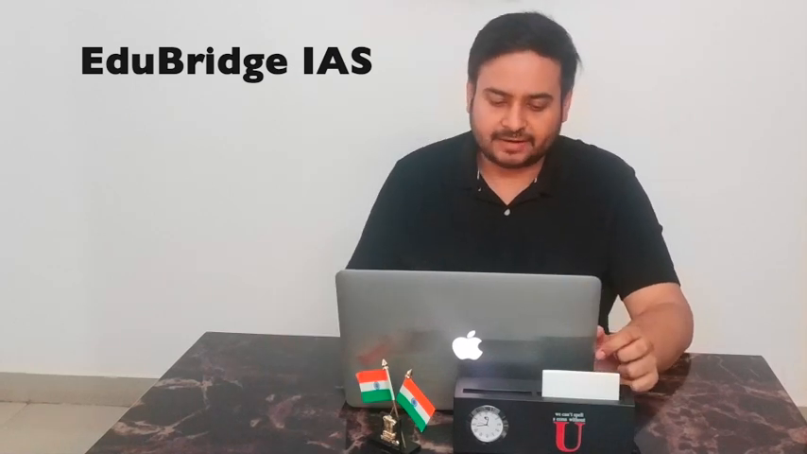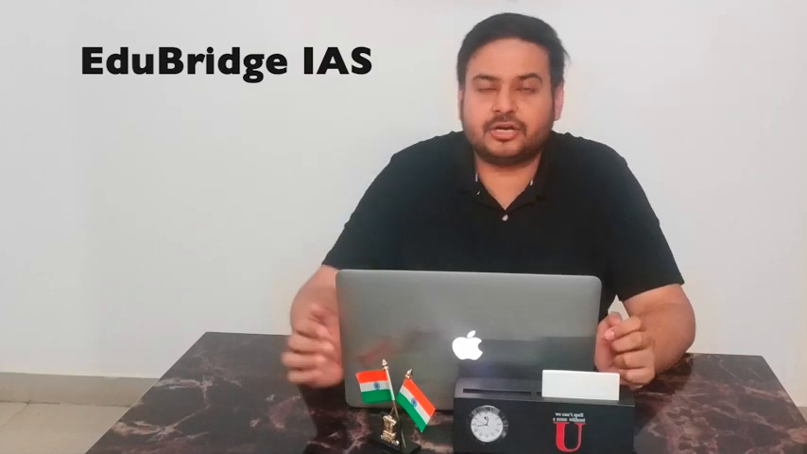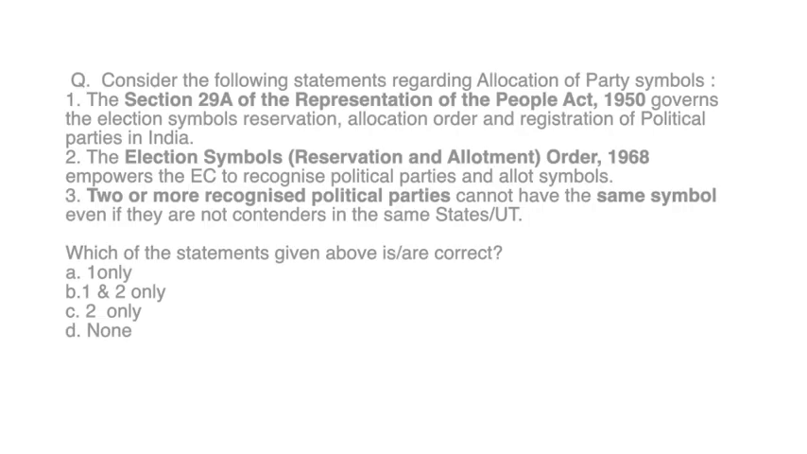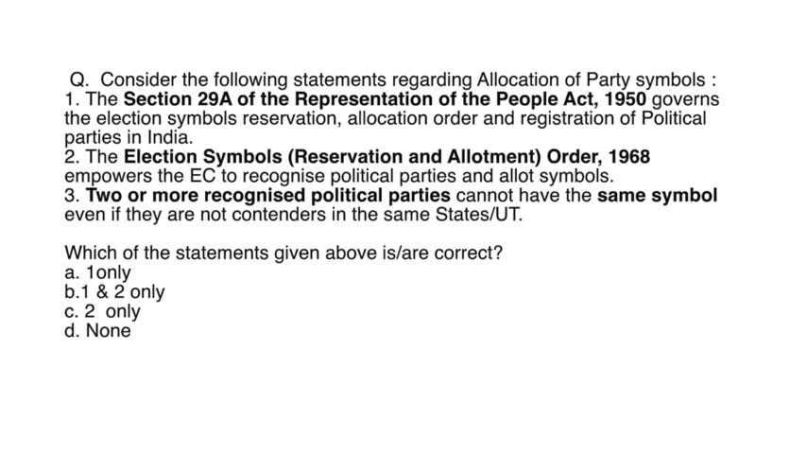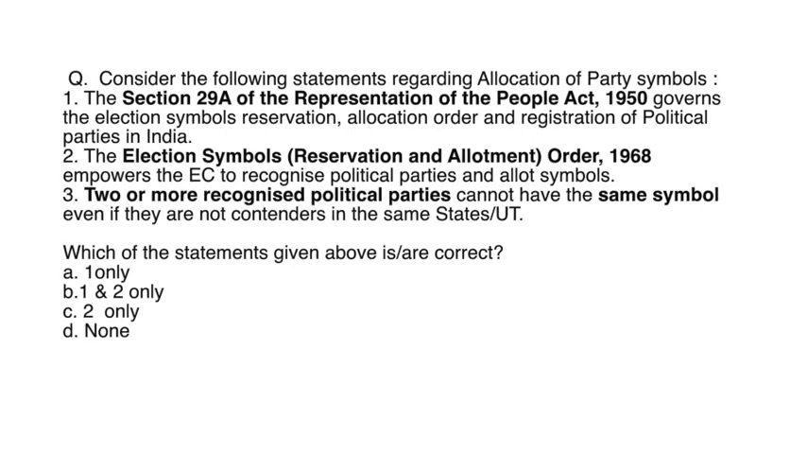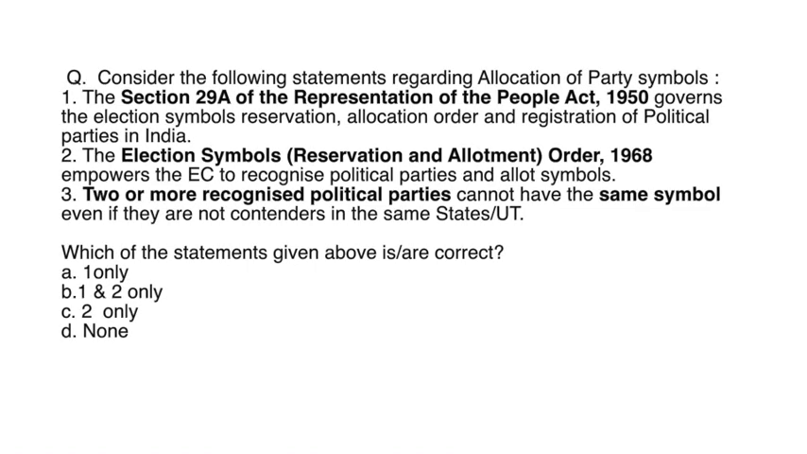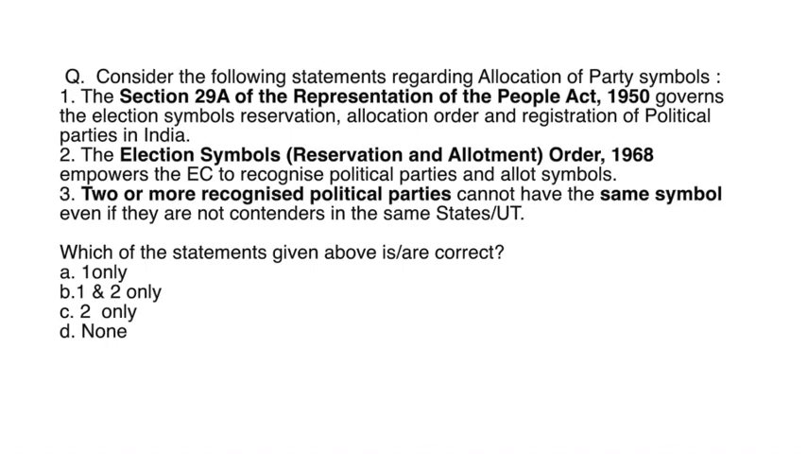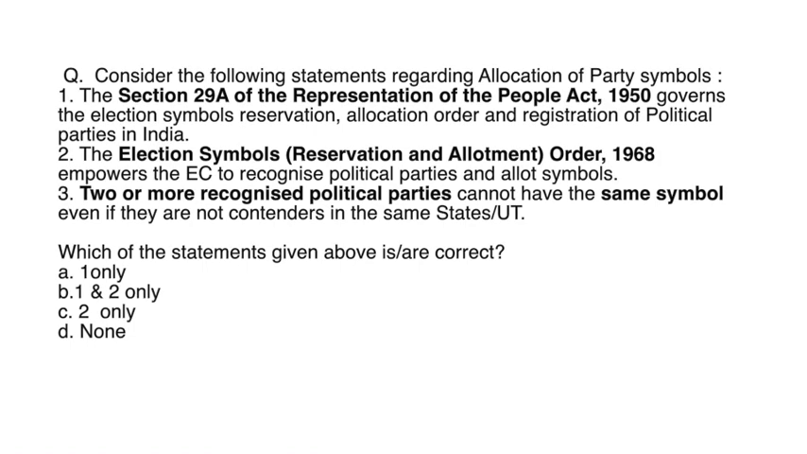Another topic that we'll be discussing today is the allocation of party symbols. The expected question from this topic may be: consider the following statements regarding the allocation of party symbols. First statement, Section 29A of the Representation of the People Act 1950 governs the election symbol reservation, allocation order and registration of political parties in India.